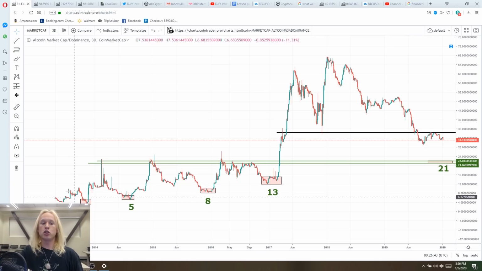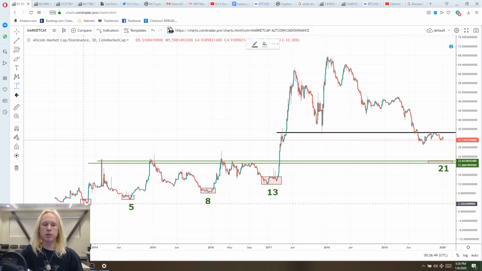So 2 plus 1 equals 3, and that takes us to our first bottom inside of the altcoins. And then we saw a major rally take place, about a 500–600% move, right? And now the next number of the equation, 3 plus 2 is 5. That takes us to the exact bottom of our second alt season. And then we had roughly the same sort of price expansion, about 300%.